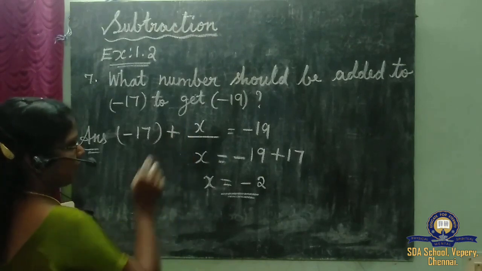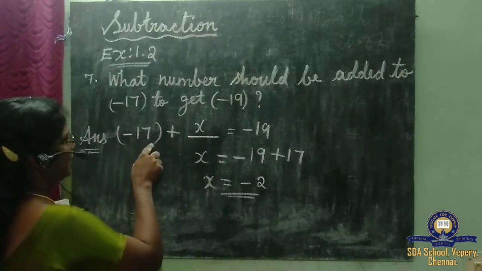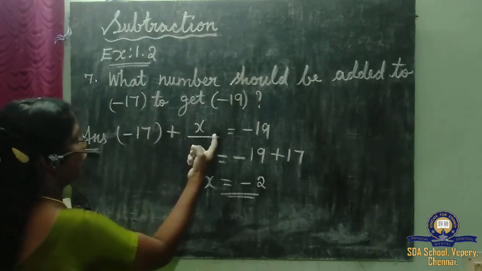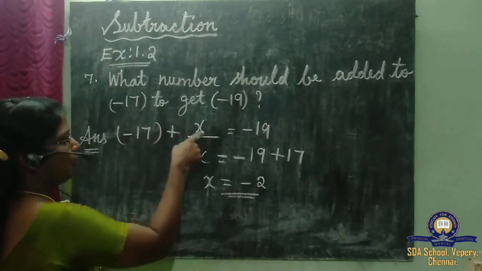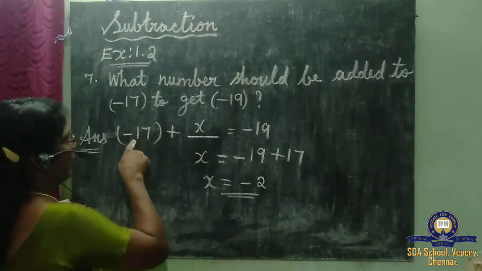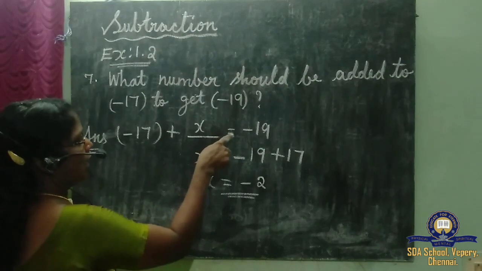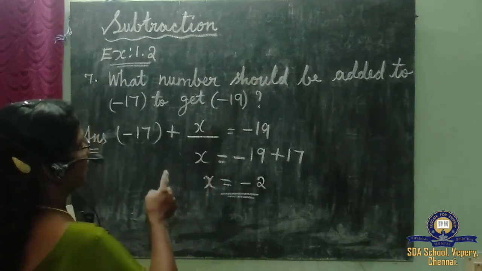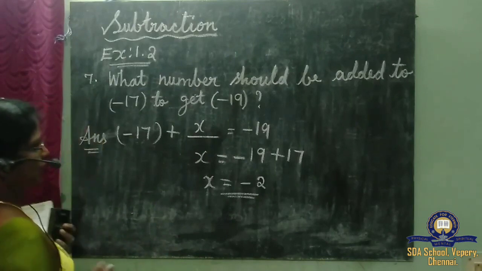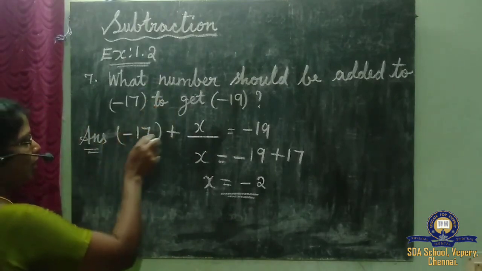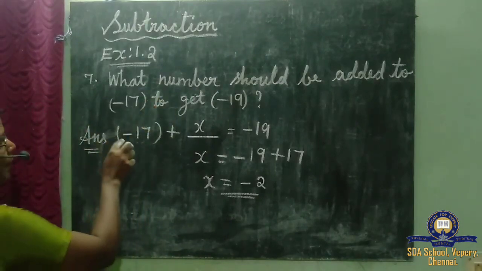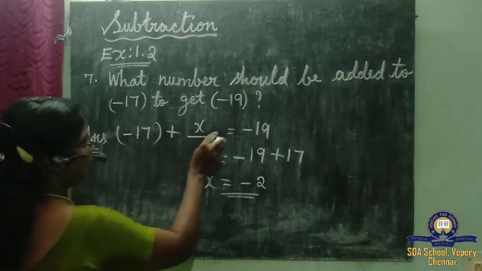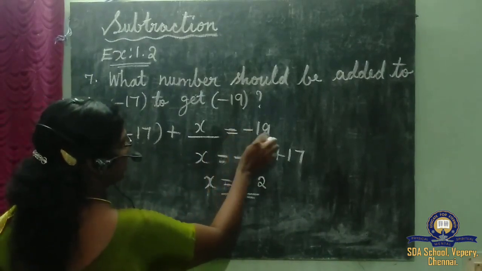We'll take that number as x. So something is added to minus 17, and I am taking it as x. So minus 17 plus x is equal to minus 19 is the statement given in the question. This is a question in the form of an equation.